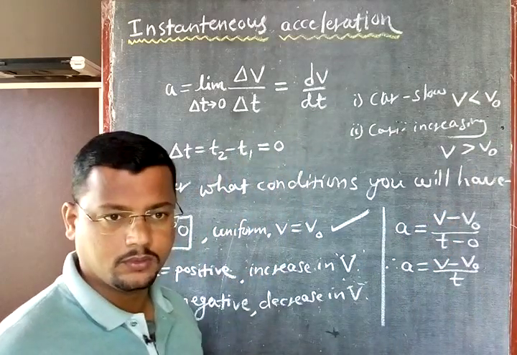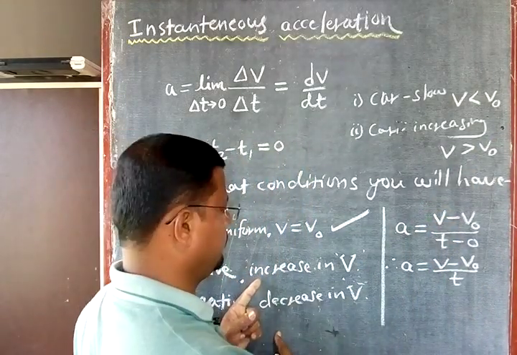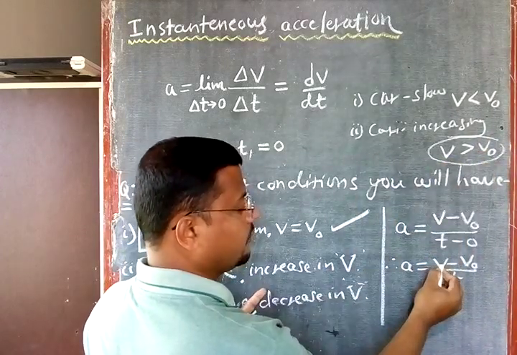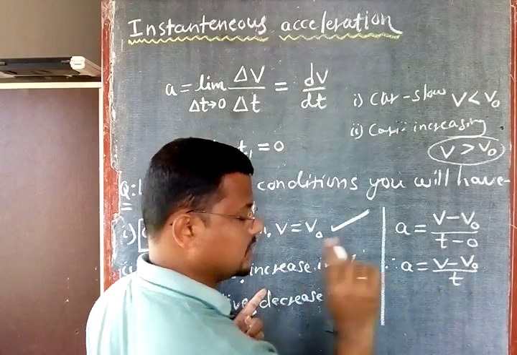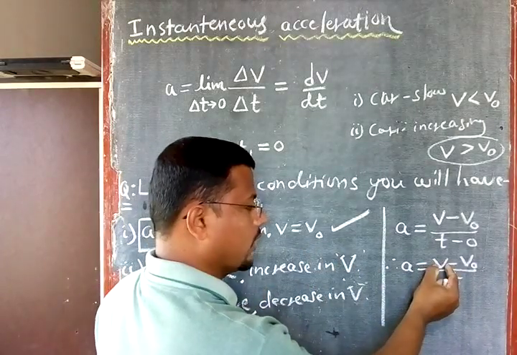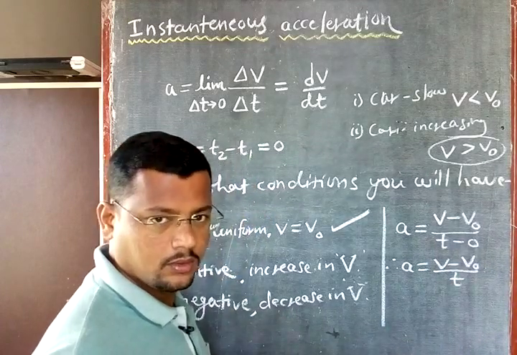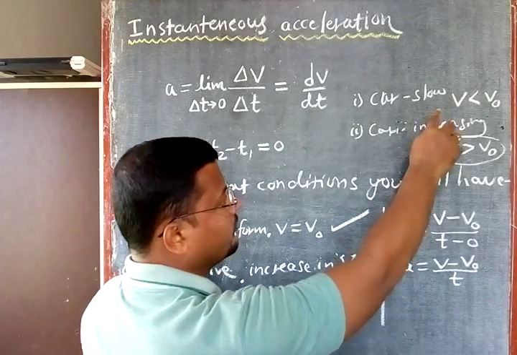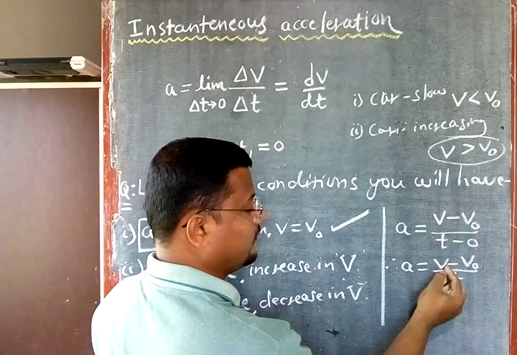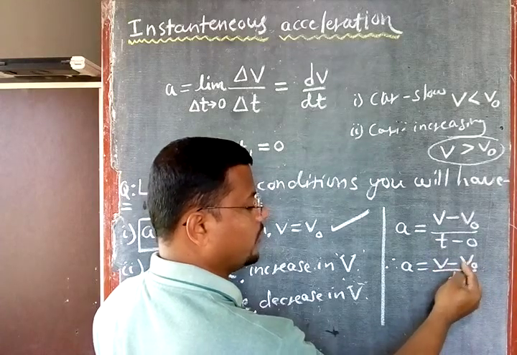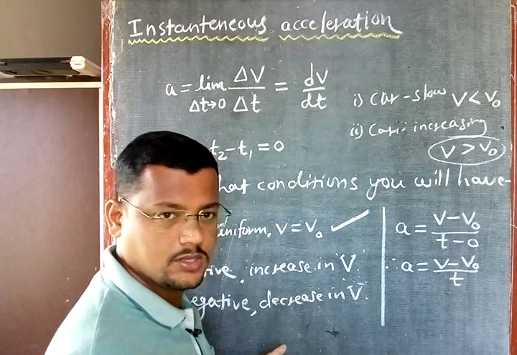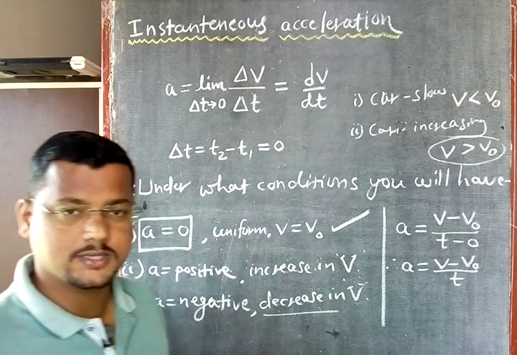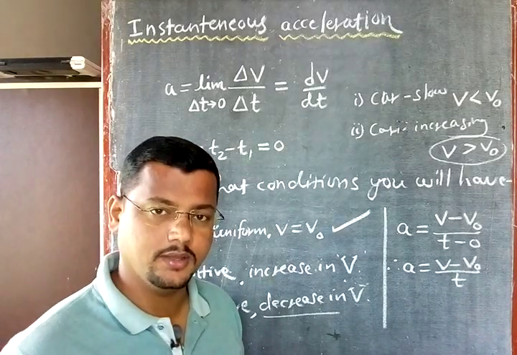You can see now, right? So for increasing velocity, v is greater than v0. So if v is greater than v0, acceleration is compulsorily positive, because this v is more and this v0 is less. But if we have decreasing velocity, v is less and v0 is more. So v is less than v0, for example 2 minus 4, you will get minus 2. So in that case your acceleration is negative. So acceleration can be 0, positive, and also negative.